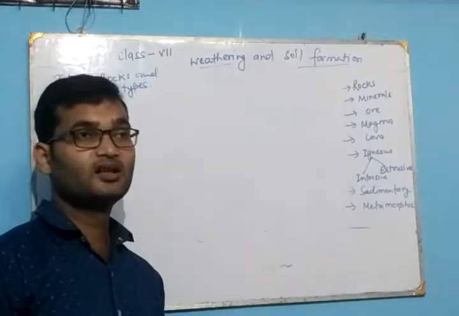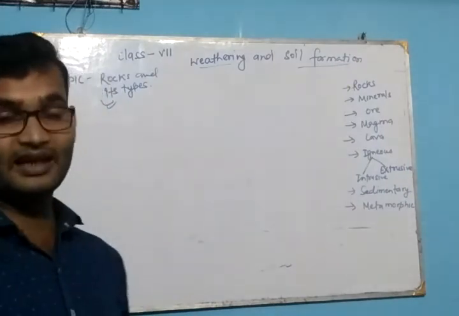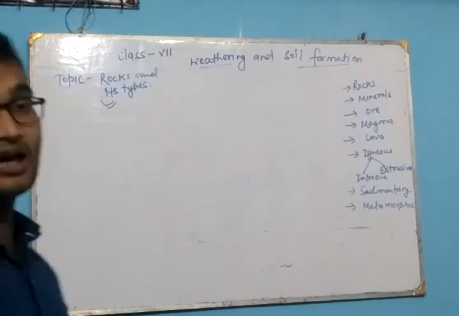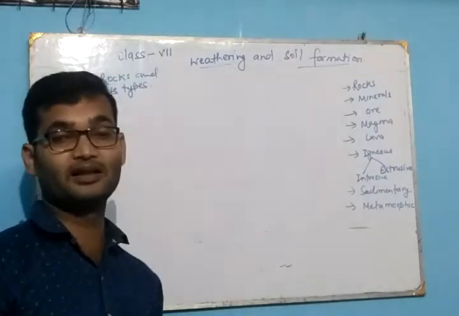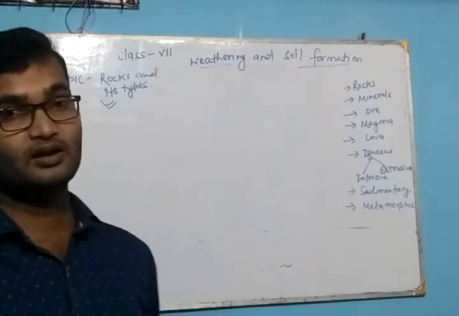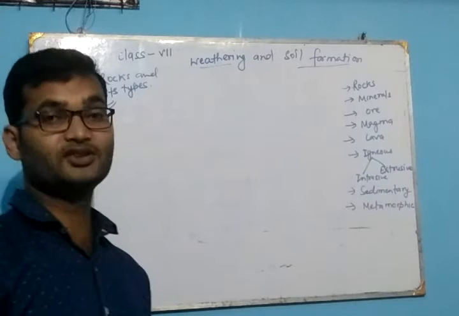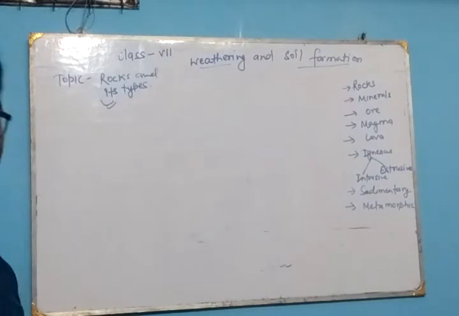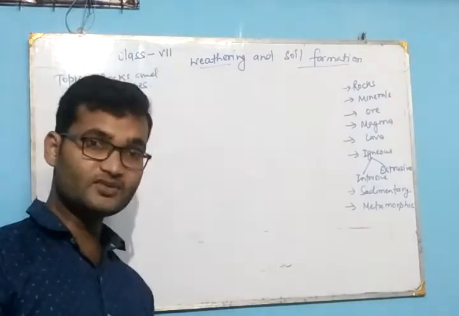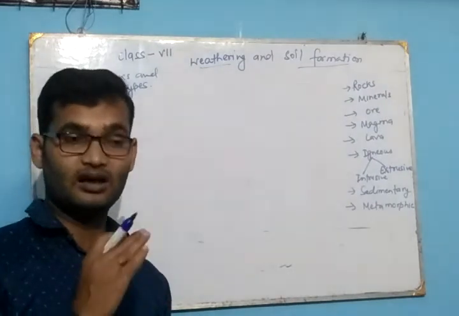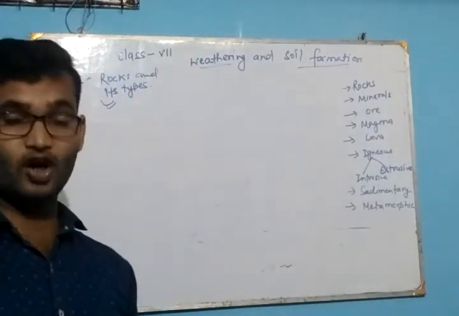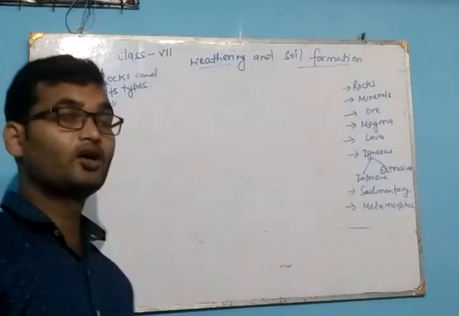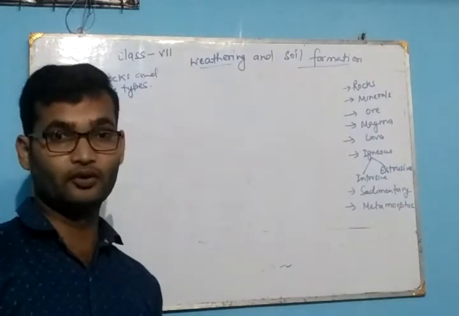These are the terms: ore, rocks, minerals. Students, these three terms are related to each other, so learn it carefully, understand it carefully. Rocks are the particles from which the crust is formed. Means the upper part of the crust is made up of rocks, and the chemical substance from which the rocks are formed is known as minerals, and the rocks from which minerals, metals or other elements can be obtained are known as ore. Okay.